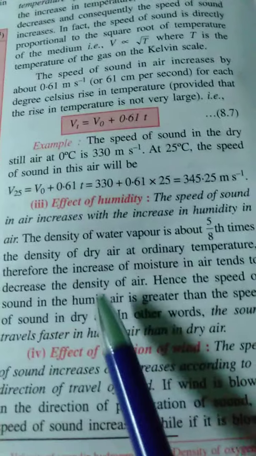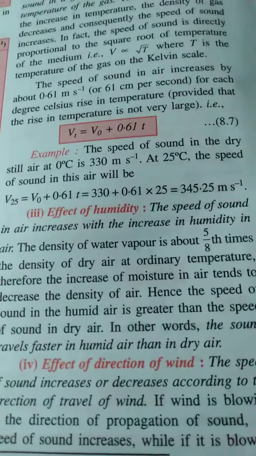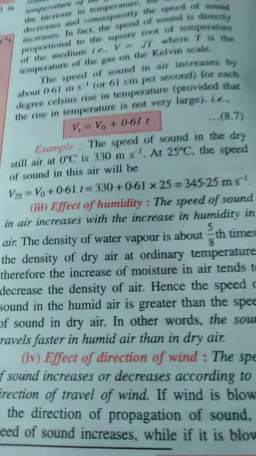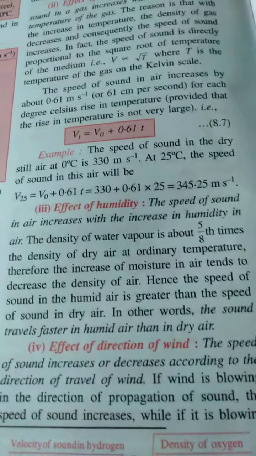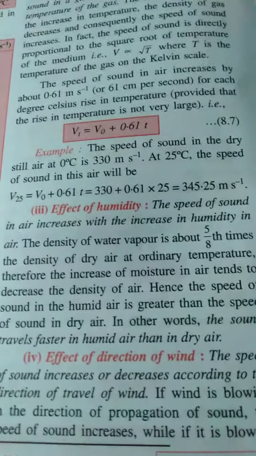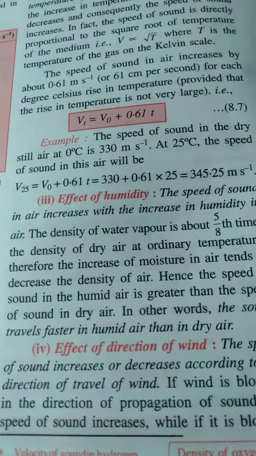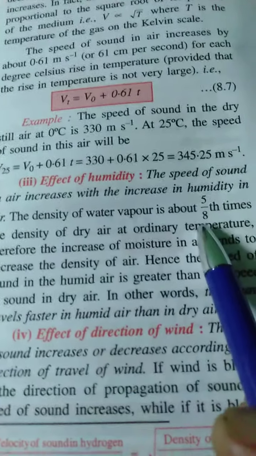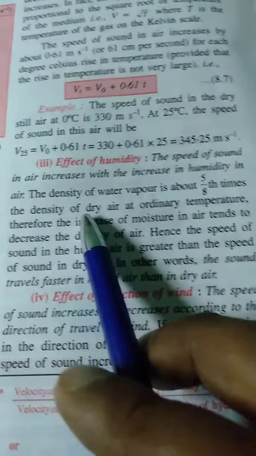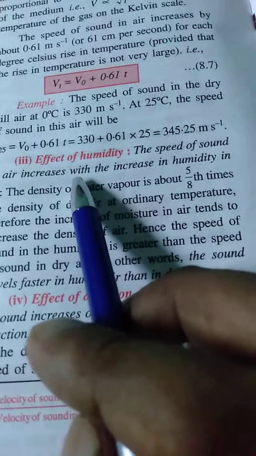Effect of humidity. See, humidity means the presence of the quantity of water or moisture in the atmosphere. So what happens? If the presence of moisture or humidity in the air increases, then density of air decreases, because density of water vapor is 5 by 8 times the density of air. So when the speed of sound in air, so what happens?